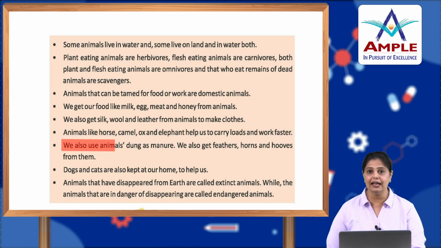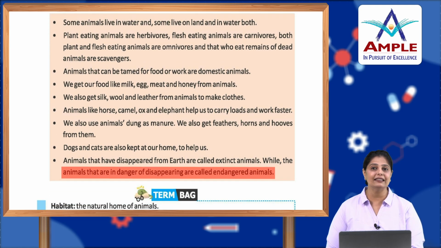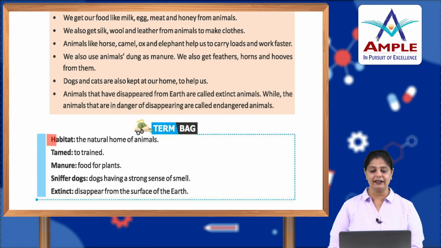We also use animals' dung as manure. We also get feathers, horns and hooves from them. Dogs and cats are also kept at our home to help us. Animals that have disappeared from earth are called extinct animals, while the animals that are in danger of disappearing are called endangered animals.